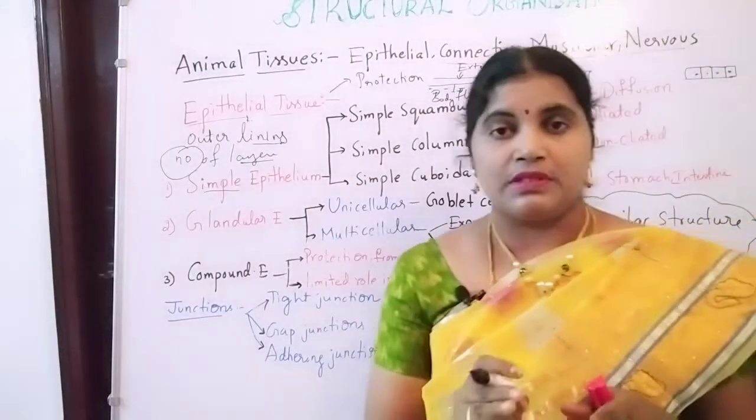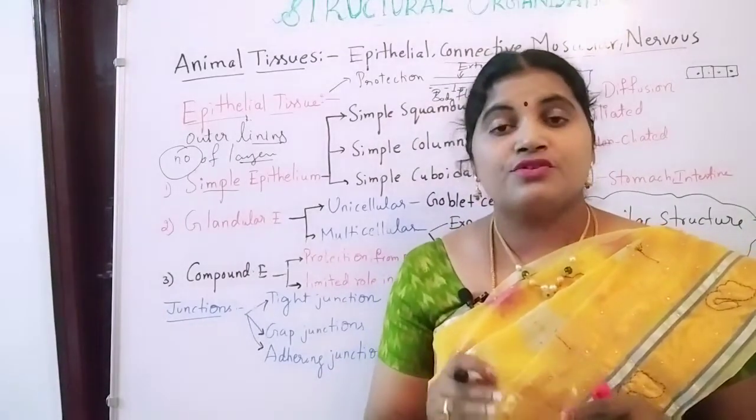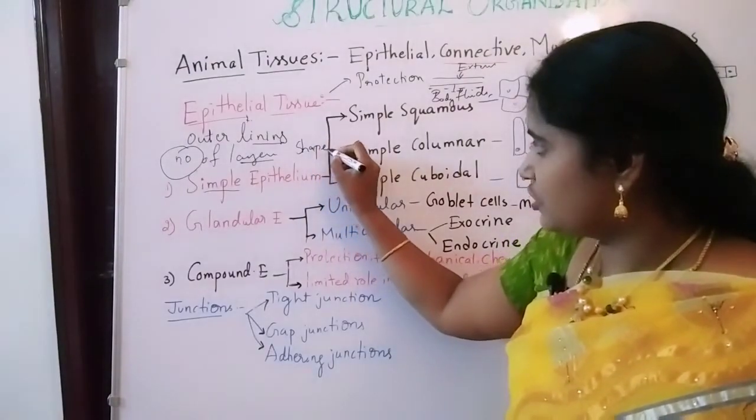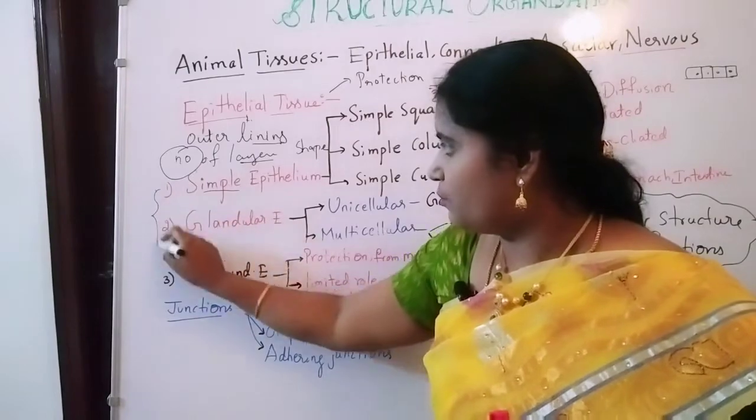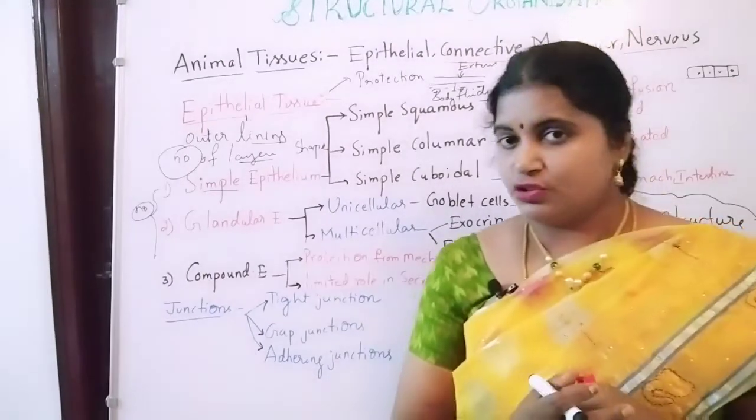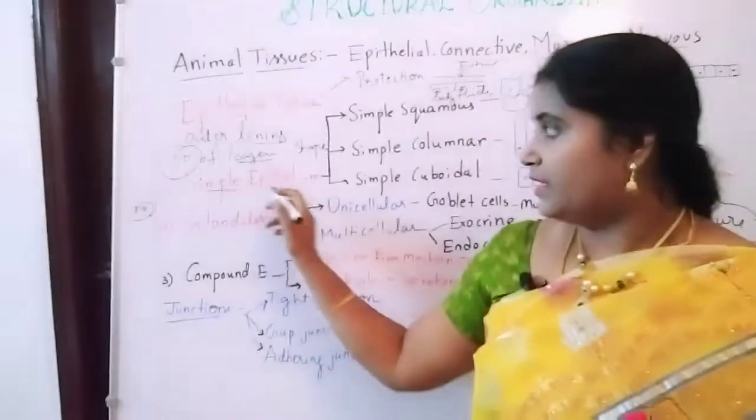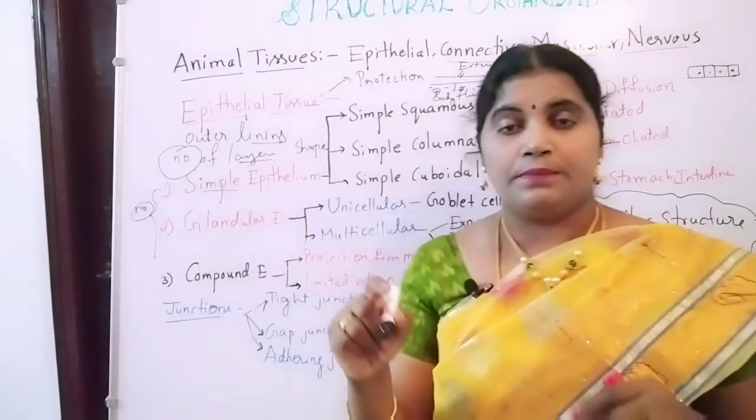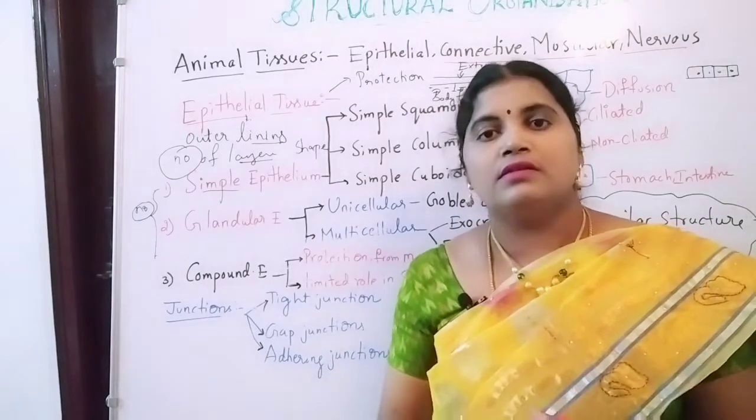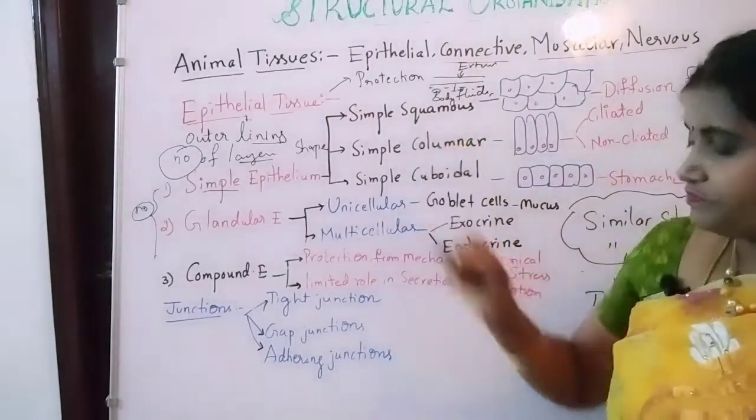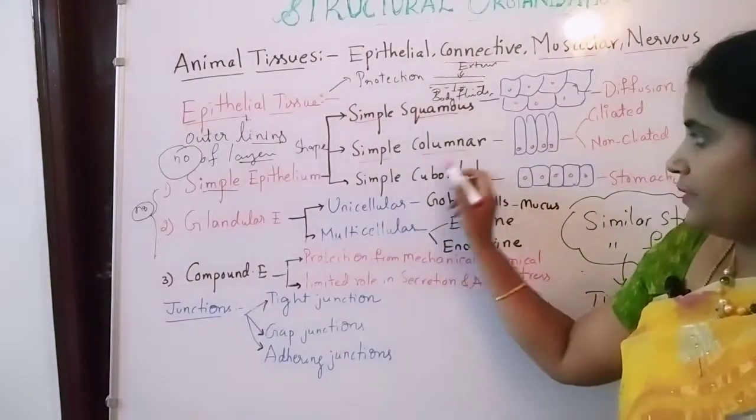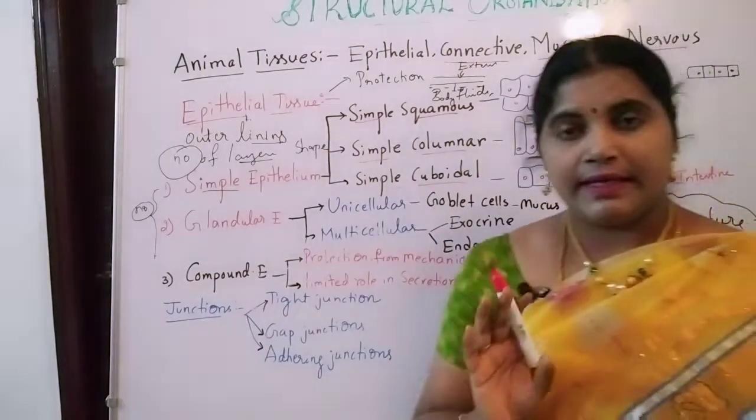Even this simple epithelium is divided into 3 types based on its shape. Here, simple and compound epithelium are based on the number of layers, and simple epithelium is further classified based on the shape. So simple epithelium is classified into 3 types: simple squamous, simple columnar, simple cuboidal. So 3 types of tissues.